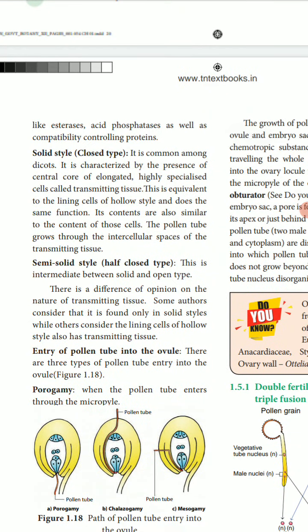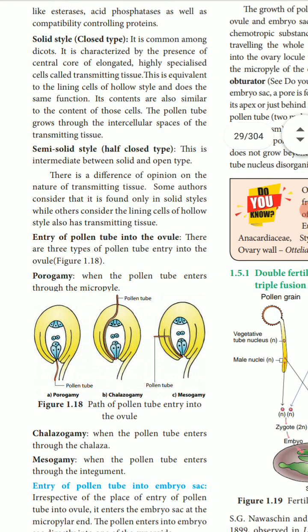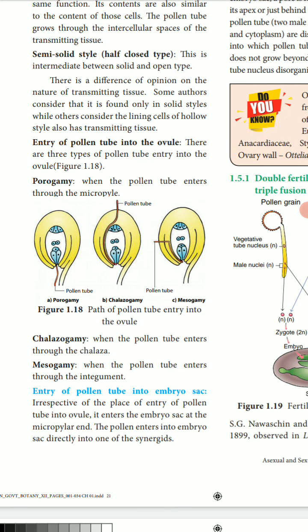The solid style, closed type, is one of the common, elongated, highly specialized styles. The pollen tube grows through the intercellular space of the transmitting tissue. Second one, semi-solid style, is intermediate between the solid and open styles. The transmitting tissues are considered with the inner cells of the hollow styles as transmitting tissues.